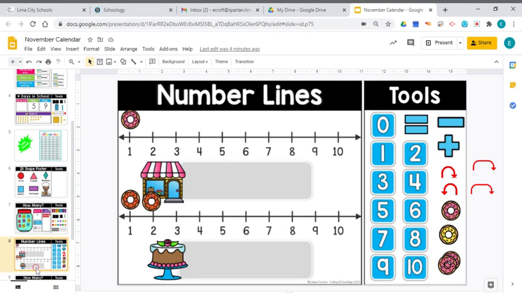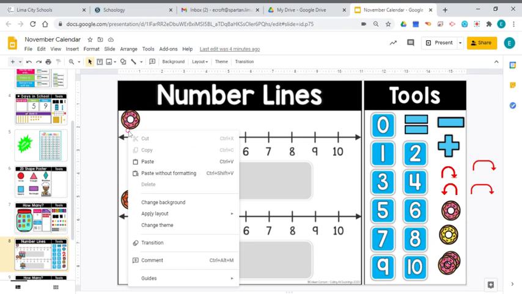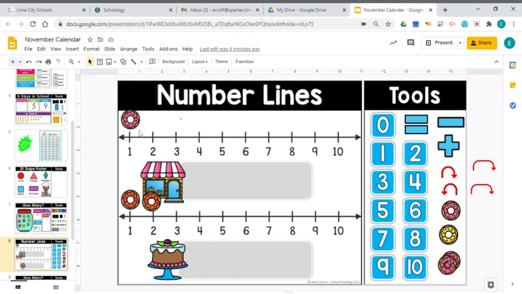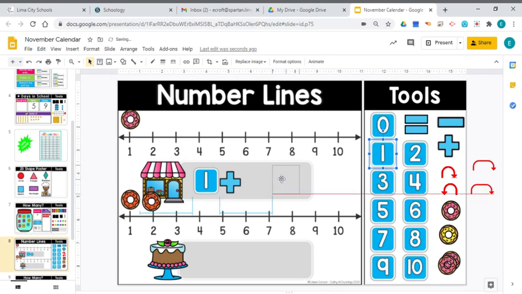All right, I want to do something a little different with one more today. We're still talking about what is one more, but we're going to do it just a little bit differently today. Now, in the first one, we've got one donut, and I'm showing it right up here above the number 1. All right, so I've got one donut plus, I'm going to add one more donut. And you're going to tell me what that equals.